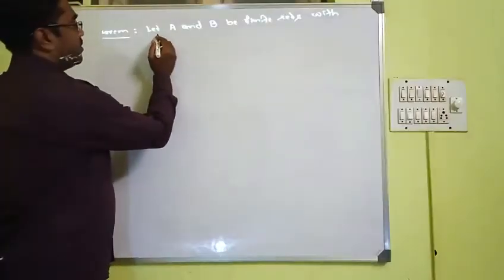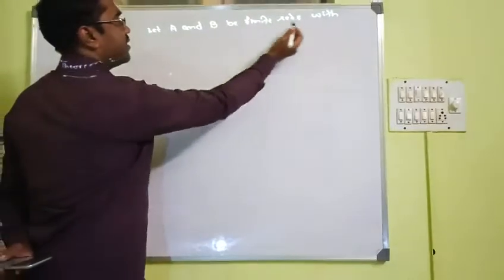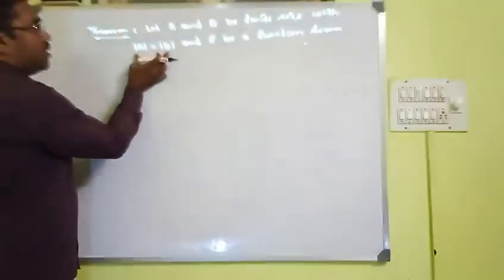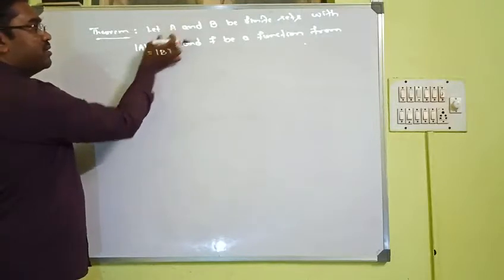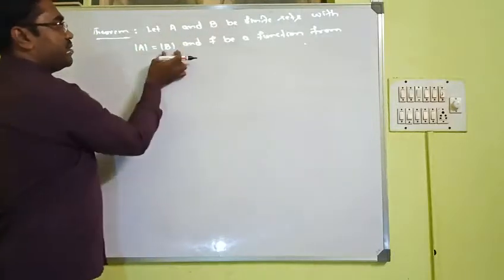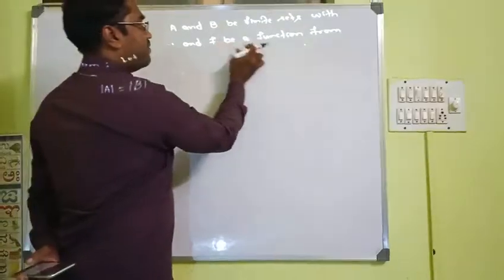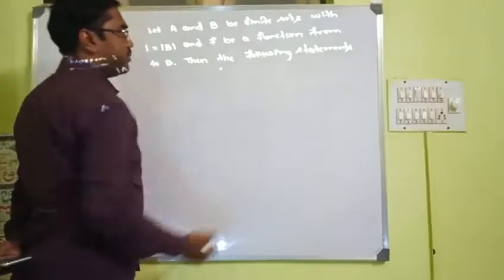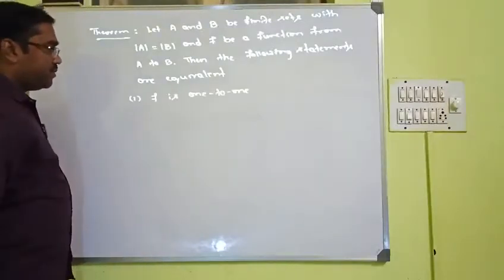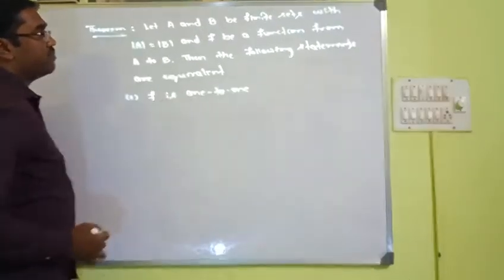Let us take the other theorem. Let A and B be finite sets with the same cardinalities. That is, the number of elements in A will be the same as the number of elements in B, and f be a function from A to B, then the following statements are equivalent. f is 1-to-1.